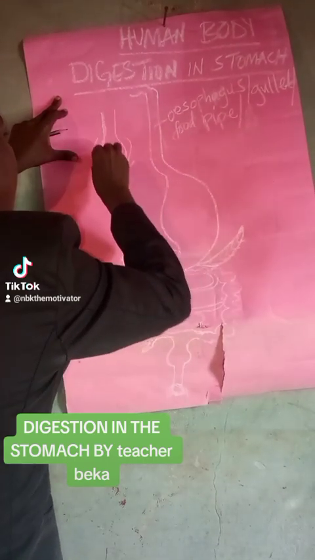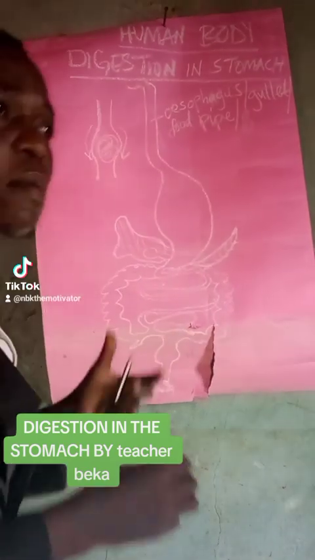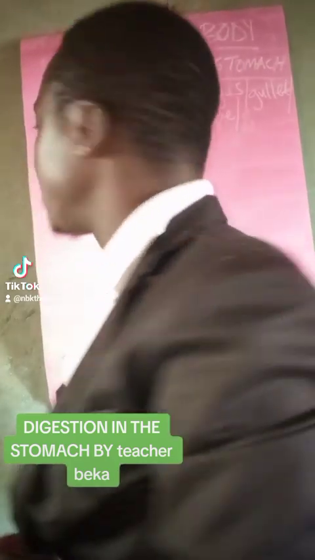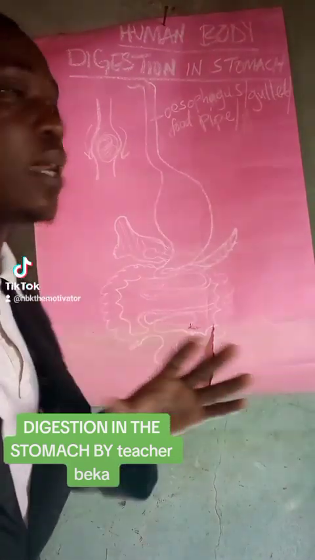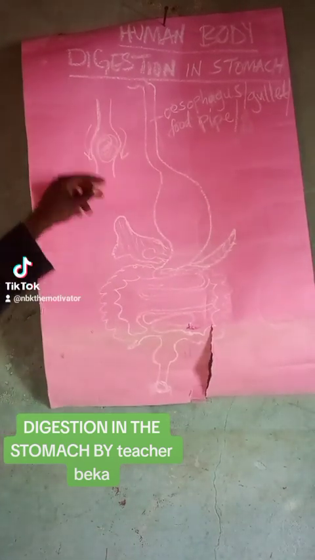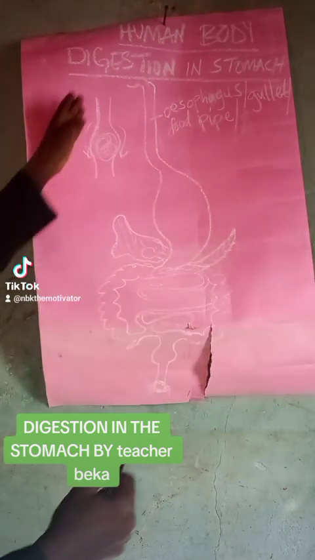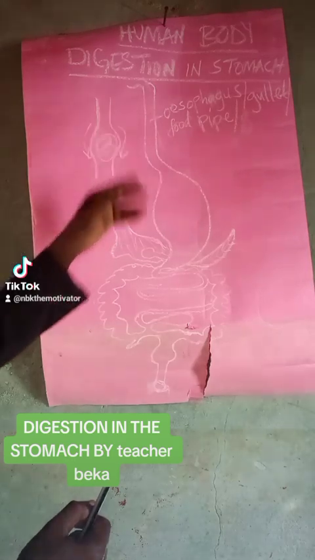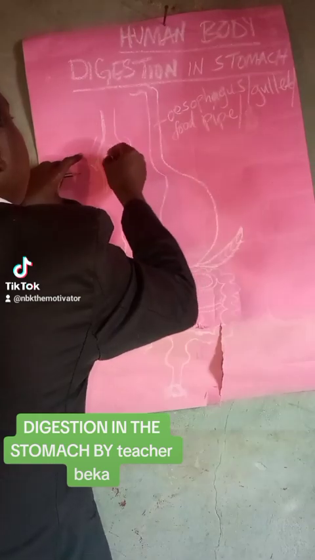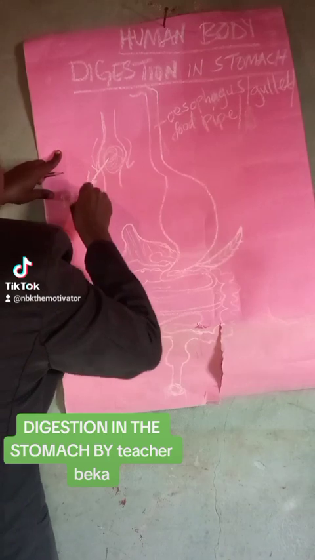Remember, these are the boluses, the food that has been made into round balls. So the boluses will be moving along the esophagus, or gullet, or food pipe, in a wave-like form. As you can see, when the boluses are here, this place will swell a little bit, and then when they move down, the place will contract in that manner. This wave-like movement is known as peristalsis.